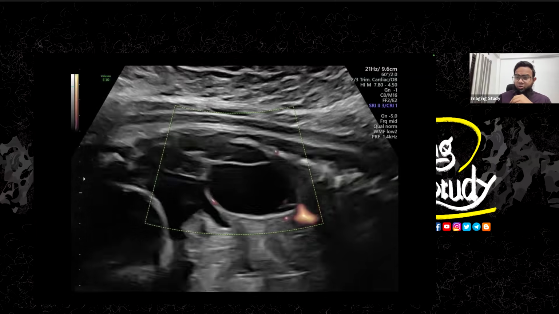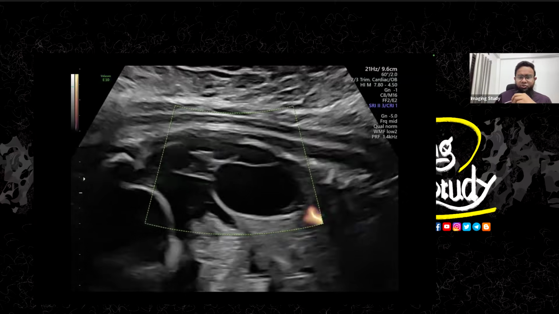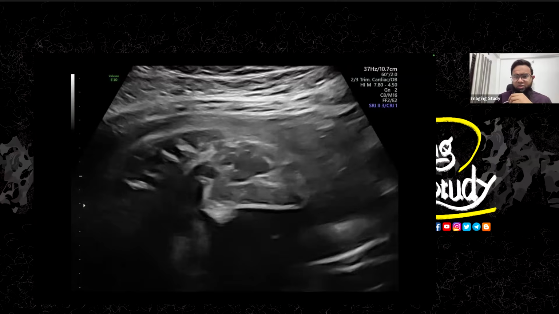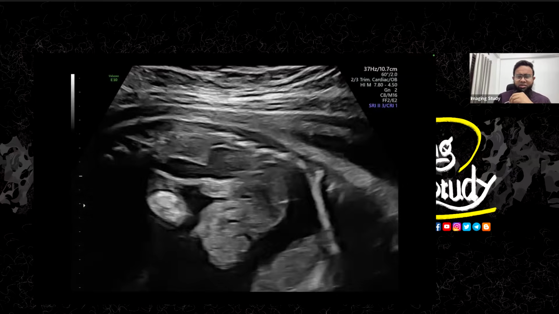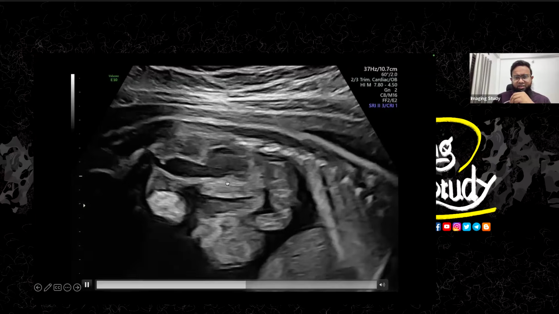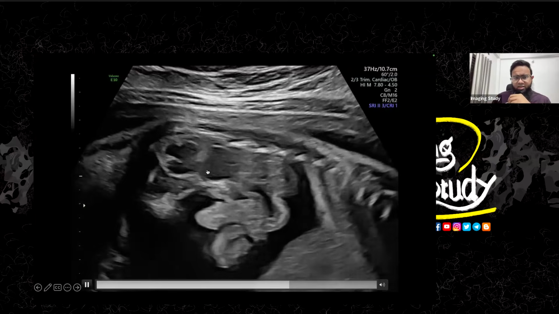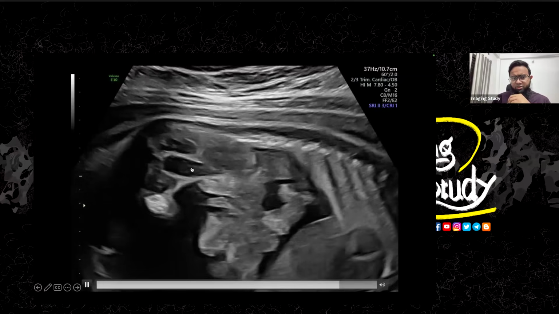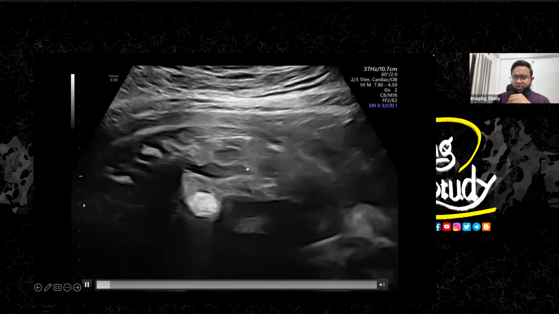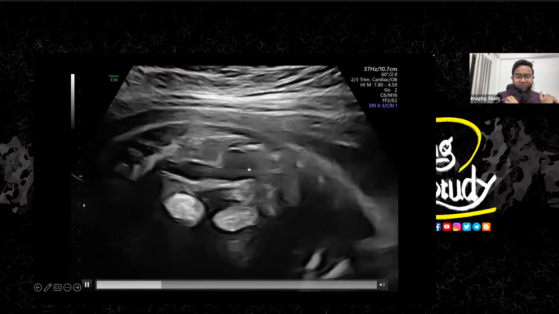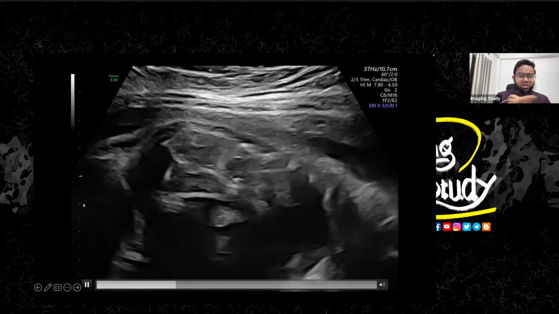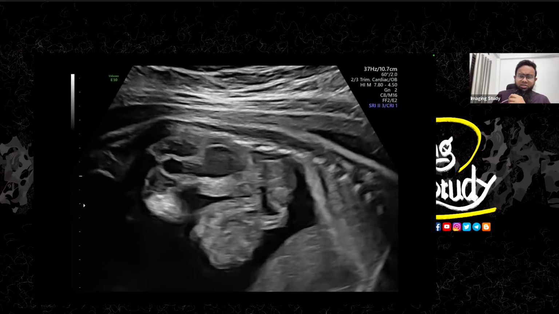So let's jump into the opposite left kidney. So here's the left kidney. Now this one is quite interesting. You can see this is the left kidney. It's hydronephrotic. You can see the cystic areas. Now they have communication with each other. On my first one, you couldn't see any communication between these cystic spaces.